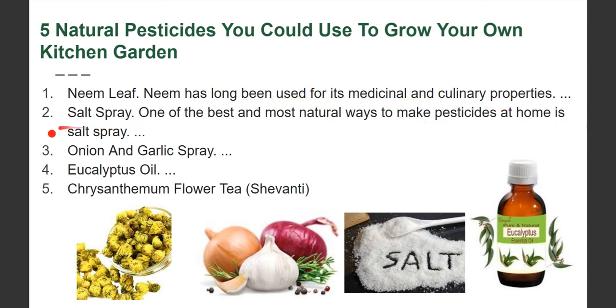Okay, then onion and garlic spray, very nice. Even if you have leftover onion leaves, you can just mix them with the soil. Okay, eucalyptus oil, all of us have eucalyptus oil. It is also a very good insect repellent, right? Shaven tea, you must be aware of this, right? This is your shaven tea. That is also used as a good pesticide, insecticide, fungicide, whatever you may call it. Fine. Have you all understood this, students?